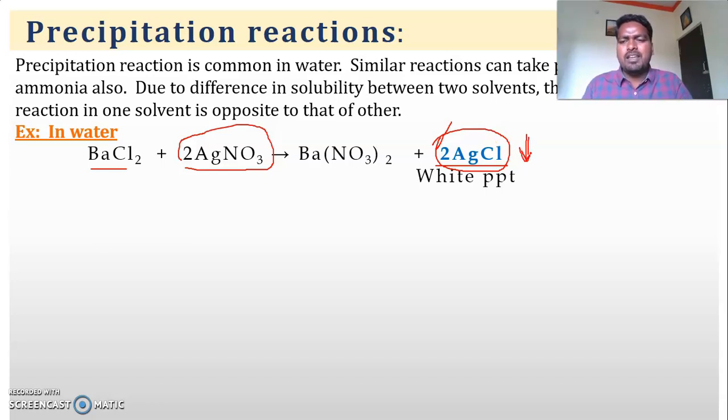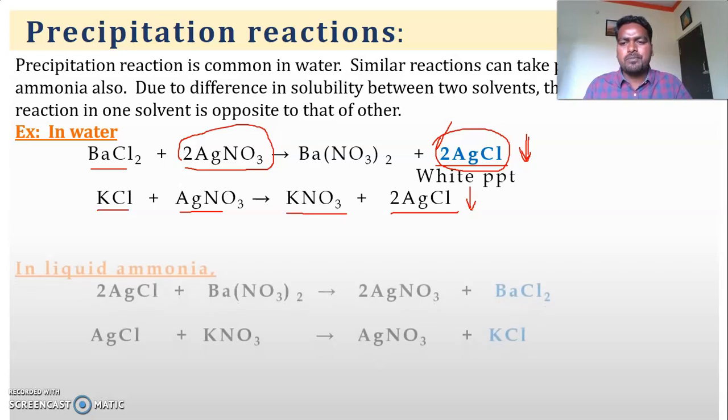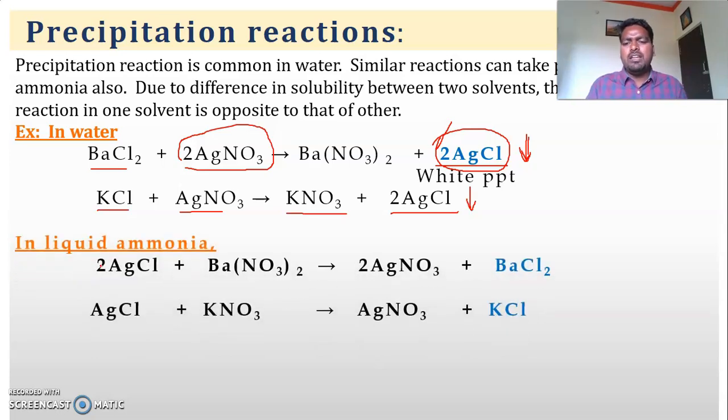Let us see some of the reactions which take place in liquid ammonia medium. This is another reaction, when potassium chloride reacts with silver nitrate, it gives potassium nitrate and silver chloride white precipitate. And in liquid ammonia, two molecules of silver chloride react with barium nitrate, it gives silver nitrate and barium chloride precipitate.